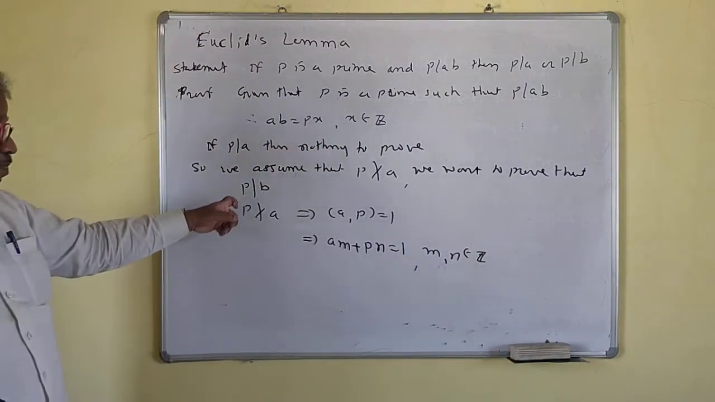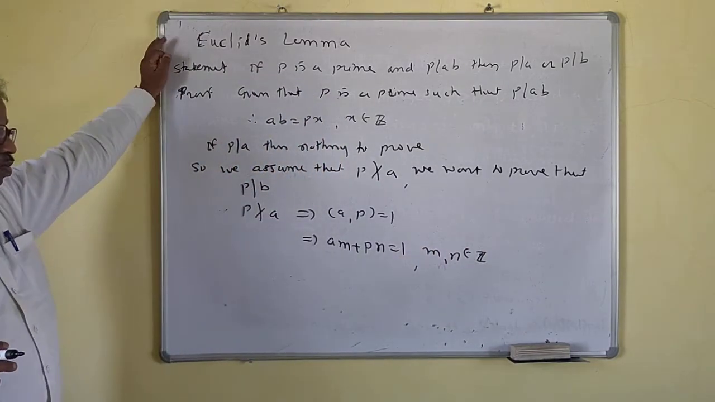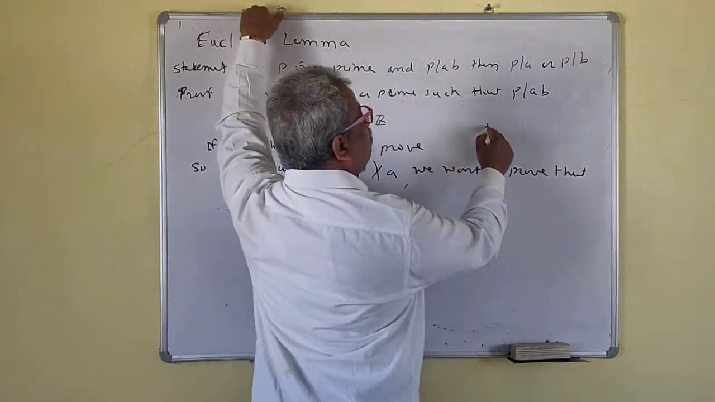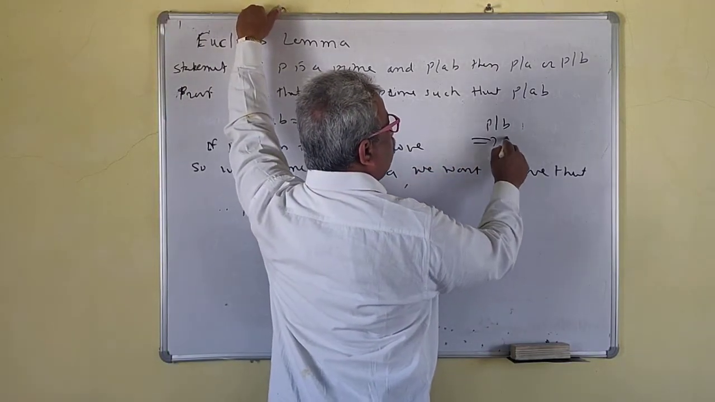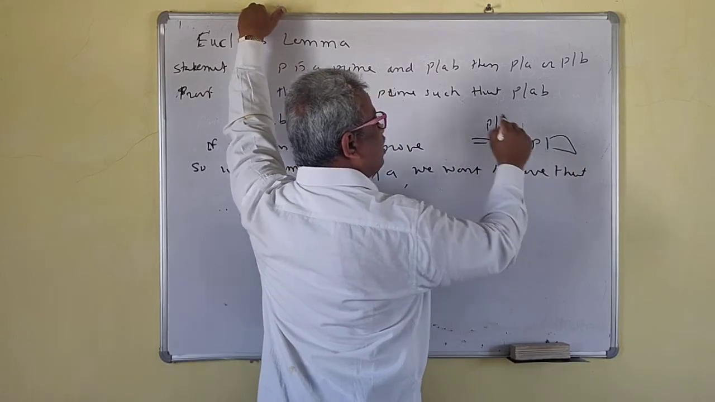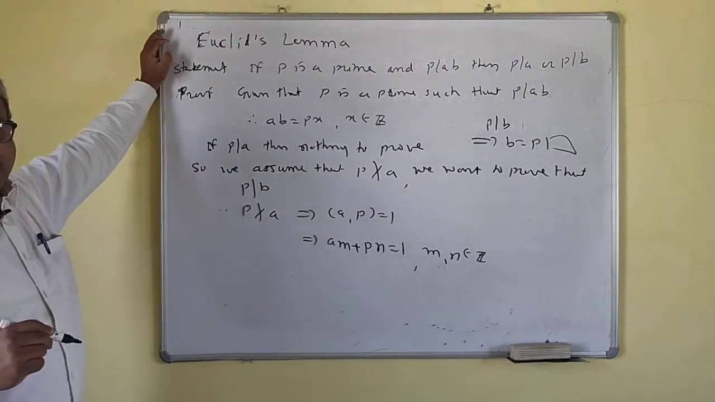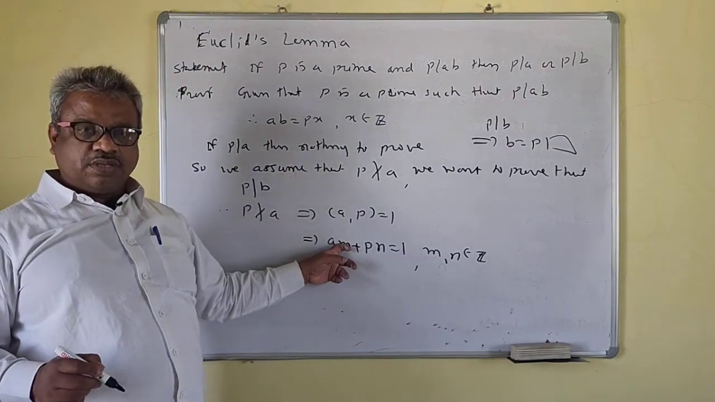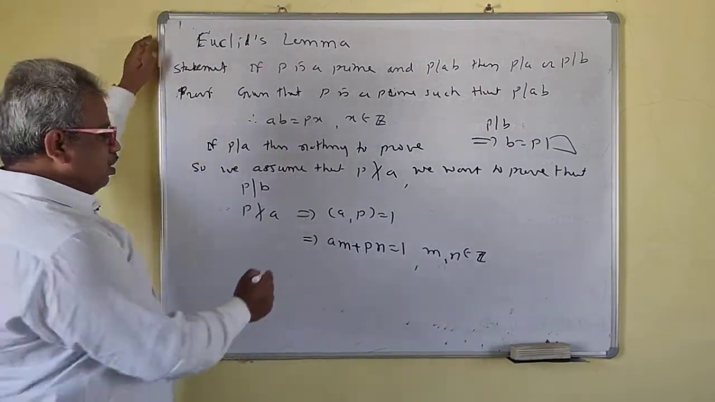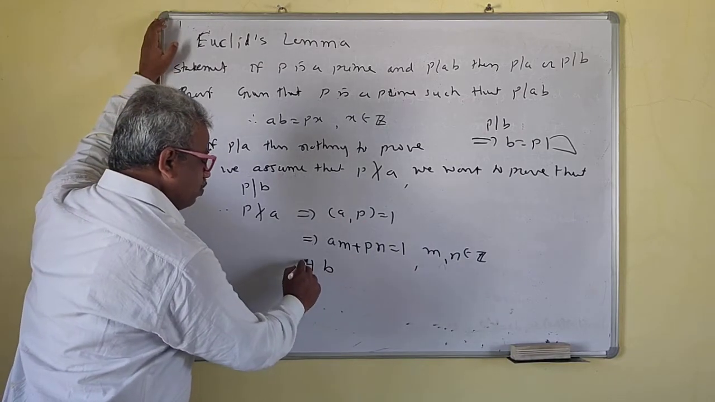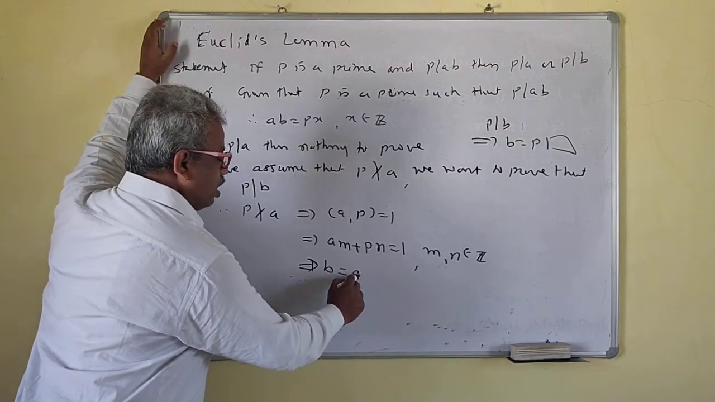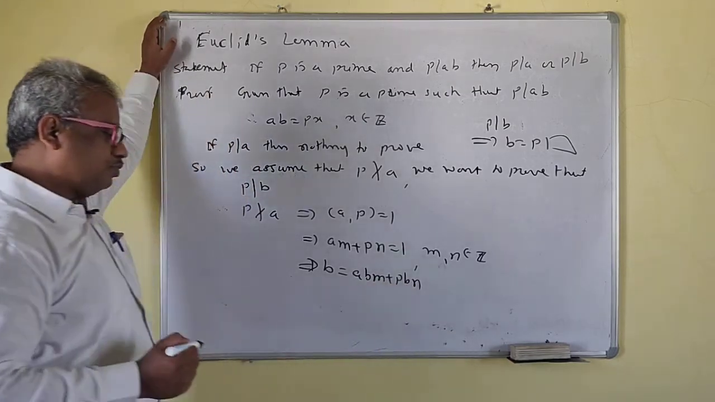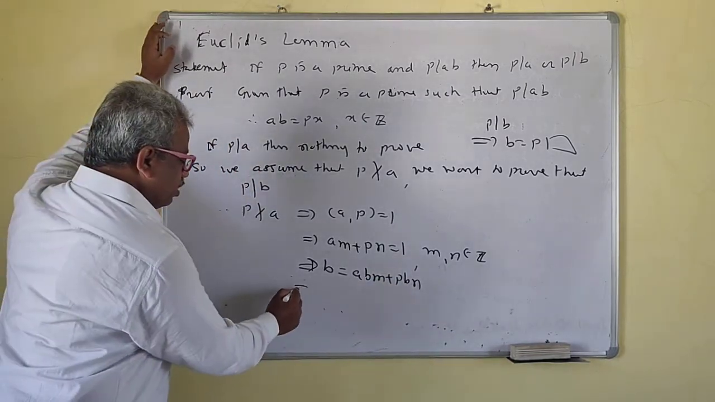What do I have to prove? P divides B. That means I have to prove B is equal to P times some integer. I want B equal to something. Here we have 1 is equal to something. I will multiply by B here. So I can write B is equal to ABM plus PBN.